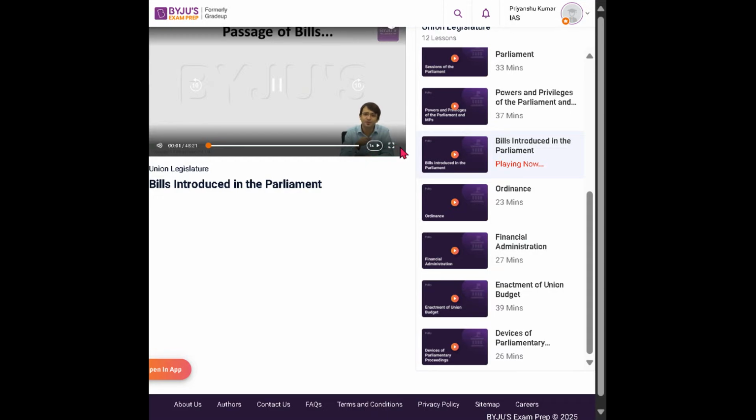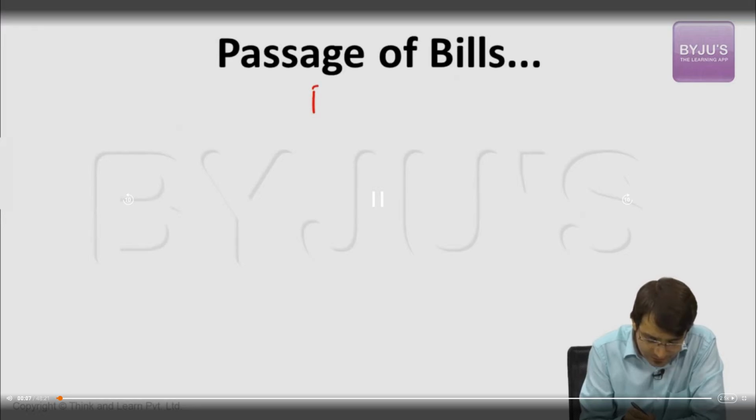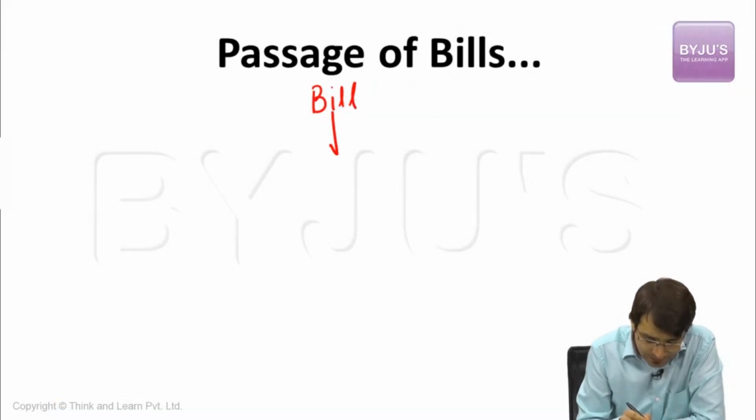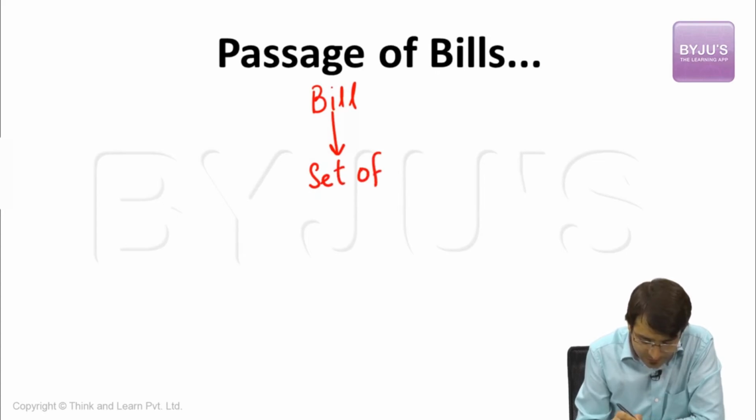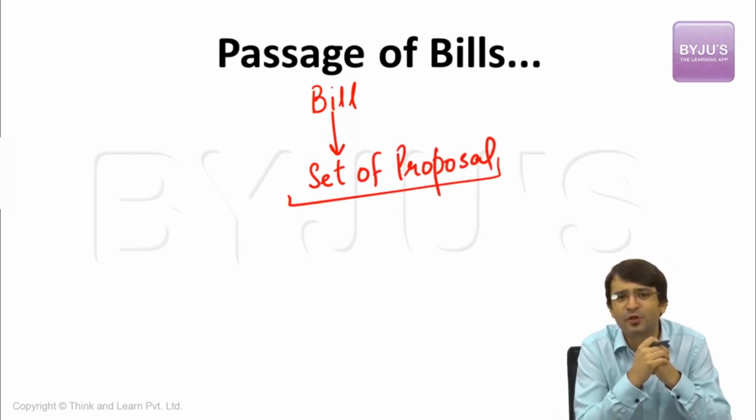Now let's jump to another issue, the passage of bills. What are these bills? A bill is nothing but a set of proposals. For example, land acquisition. We want to smoothen the land acquisition process in this country. That is the objective of this bill.